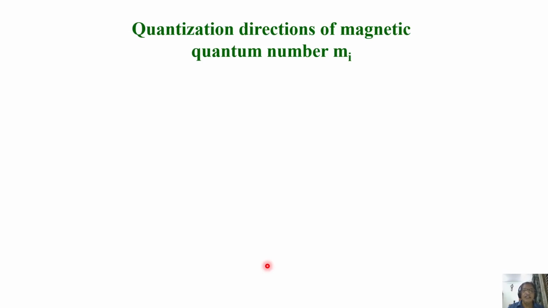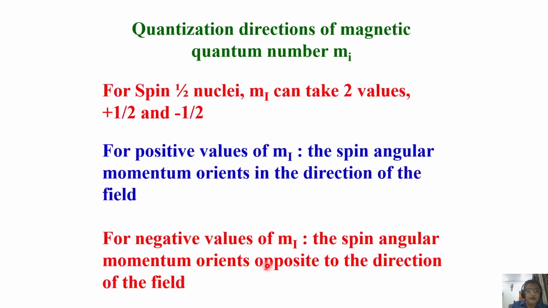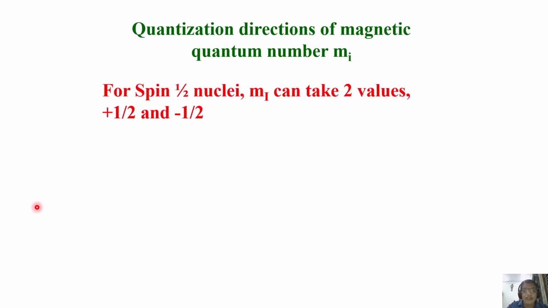So the quantization directions we understood. This is the spin of the nucleus. Then what is the quantization direction? And I said there are two possible orientations, which means two quantization directions.